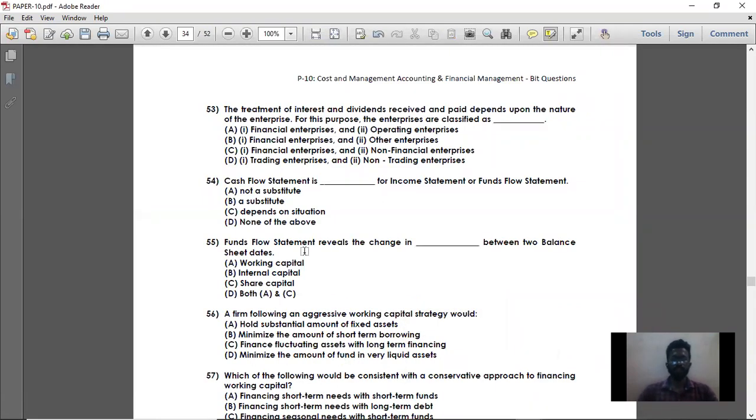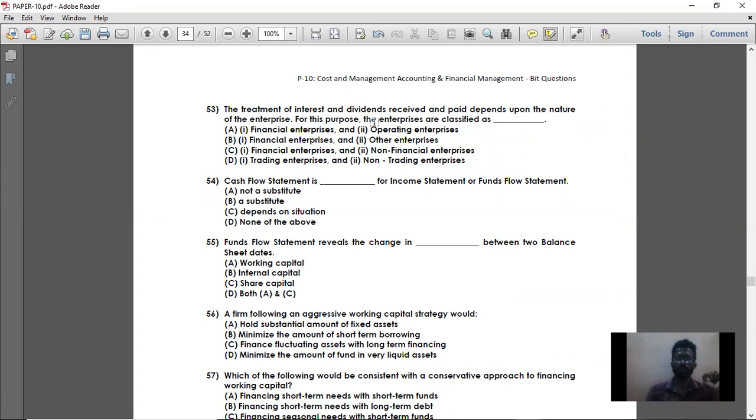The treatment of interest and dividends received and paid depends upon the nature of enterprise. For this purpose, the enterprises are classified as financial enterprises and other enterprises. If we are running an enterprise which has a financial thing as a business, then for financial enterprises, interest paid and dividend received and paid will be the operating activity. Whereas for other enterprises, this interest and dividend will be a financial activity.